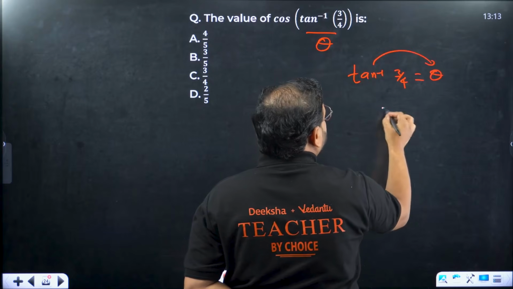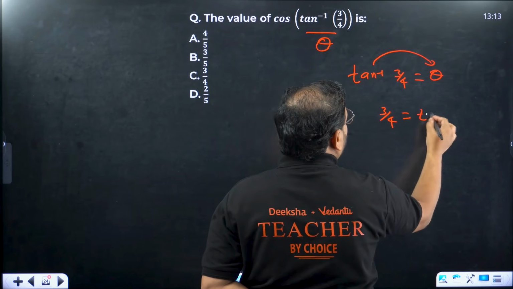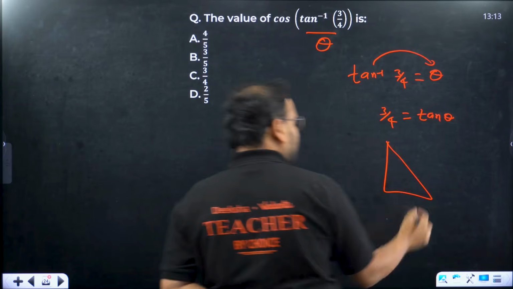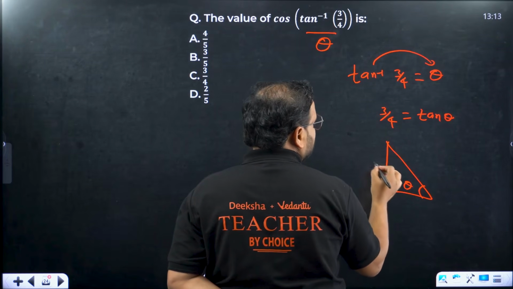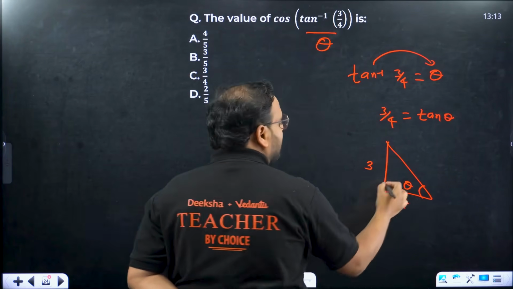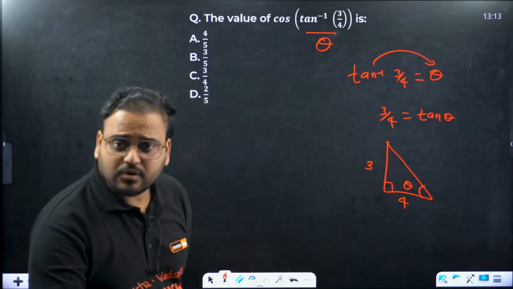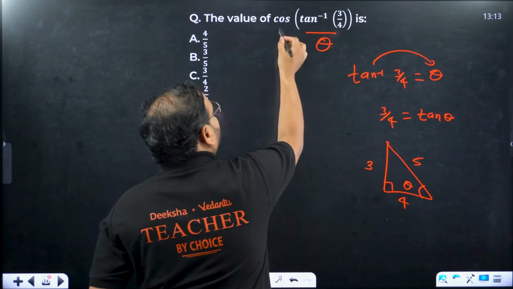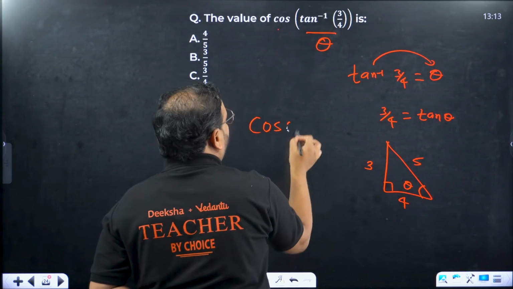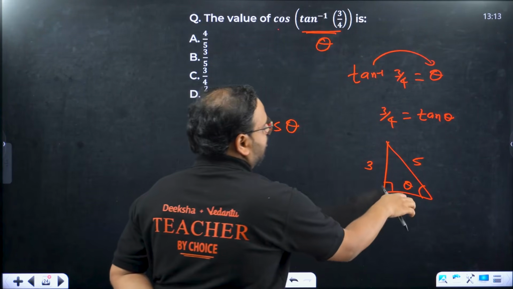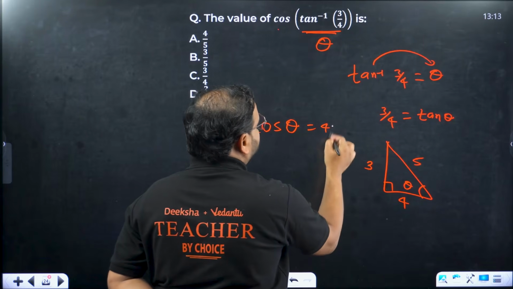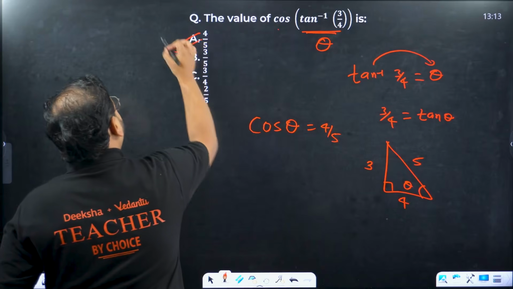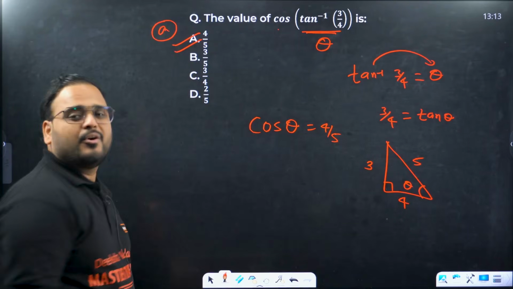Take tan over there, it becomes 3 by 4 equals tan theta. Right angle triangle or not? Yes, sir. Let's say this is theta, this is 3, this is 4. How many of you know Pythagoras theorem? Of course, all of you. So 3, 4 and then it becomes 5. I'm looking for cos theta, where I've taken this as theta. Cos theta is 4 by 5. Check here, 4 by 5. Answer is option A.